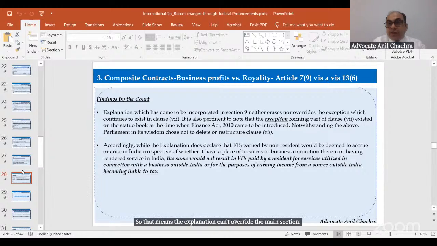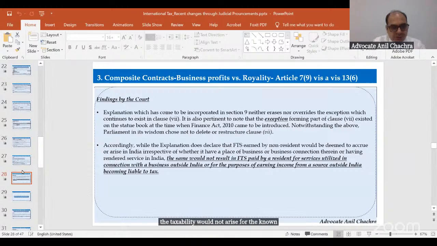So if I can prove that I am making a payment to the other party for utilizing services for my business or profession outside India, the taxability would not arise for the non-resident.